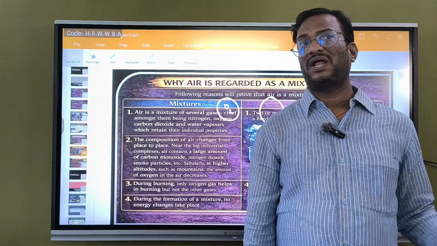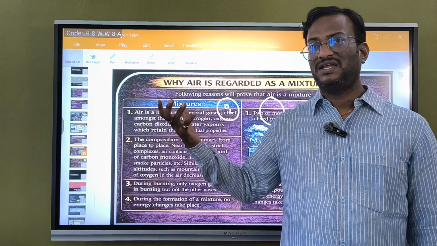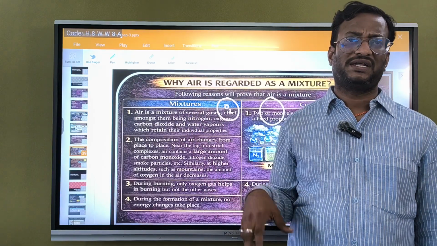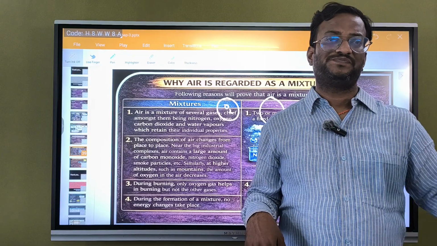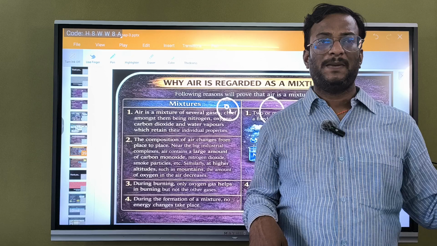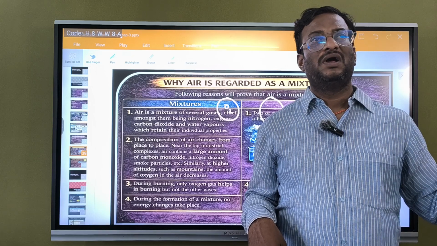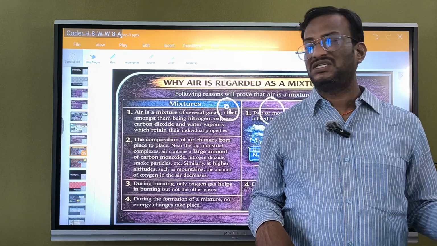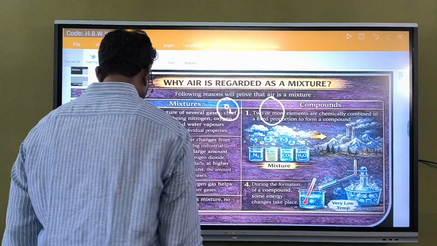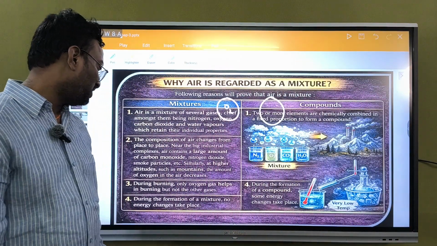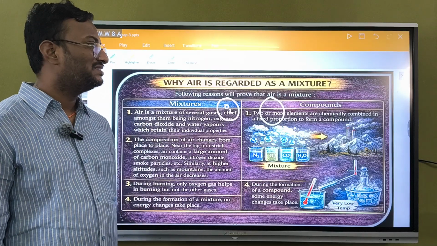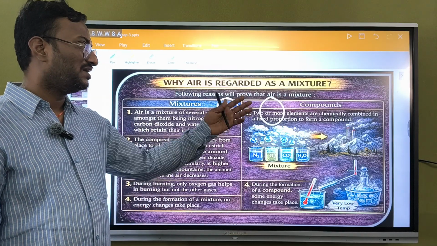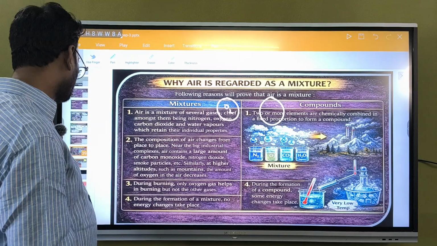And there is water vapor also. It reduces fire instead of supporting it. So all the remaining things will not support burning, and only oxygen will support us. During the formation of a mixture, no energy change takes place. Here the energy change takes place in the case of formation of a compound.